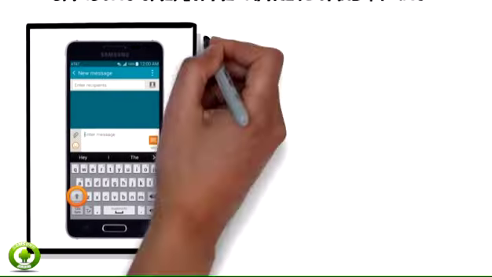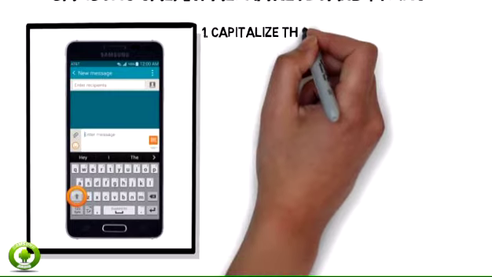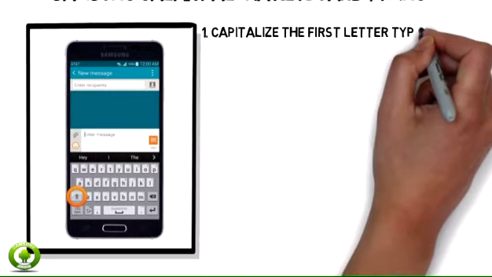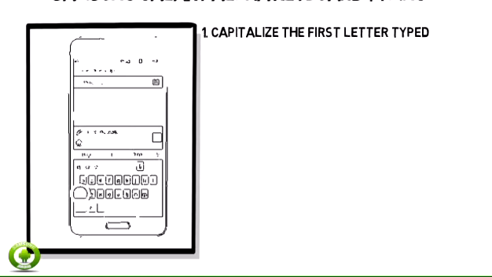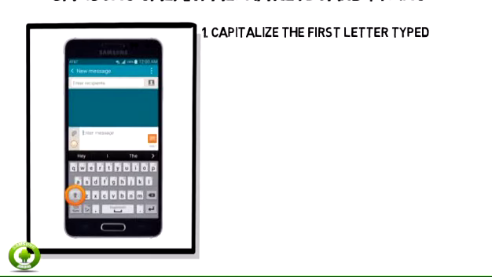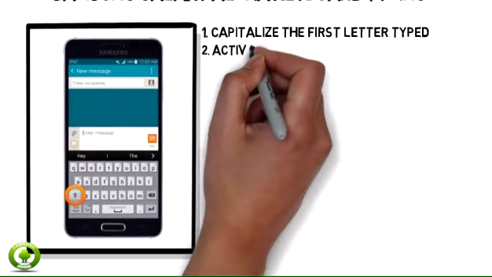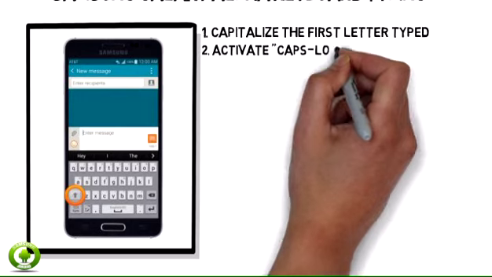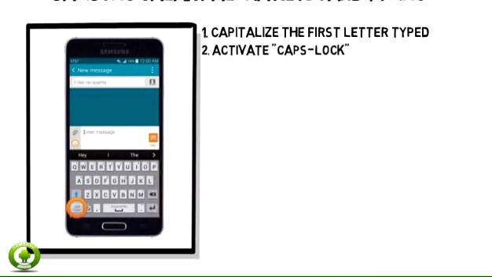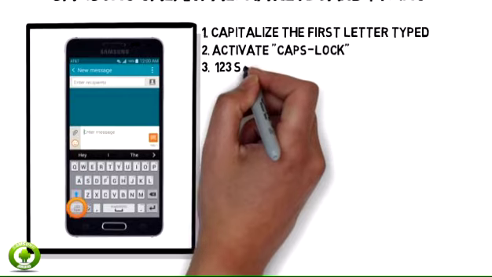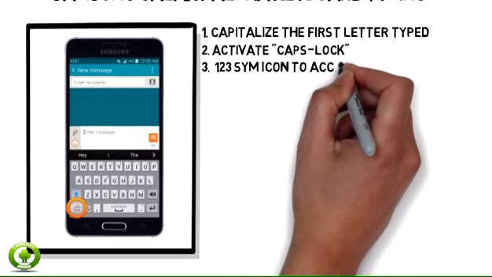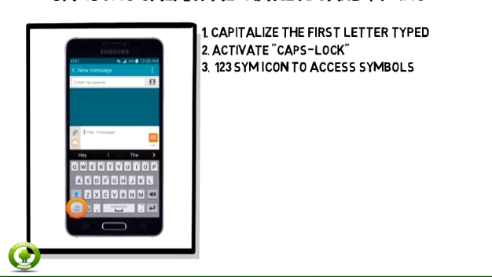1. Tap the Shift key to capitalize the first letter typed. 2. Touch and hold the Shift key to activate Caps Lock. 3. Tap the 123 SIM icon to access symbols.